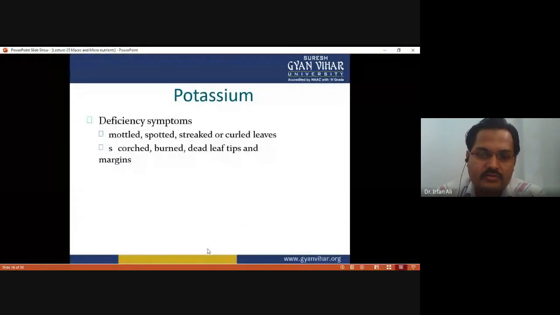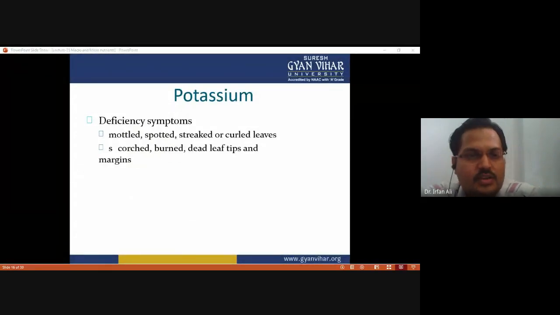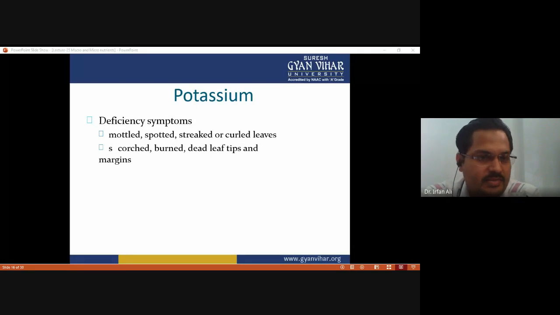Now what are the symptoms if there is a deficiency of potassium in plants? These are the deficiency symptoms. First, mottled, spotted, streaked, or curled leaves. If any of these symptoms are found in the plant, it is definitely due to a deficiency of potassium.